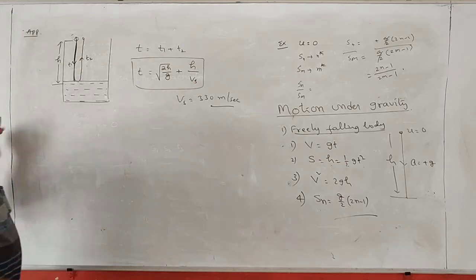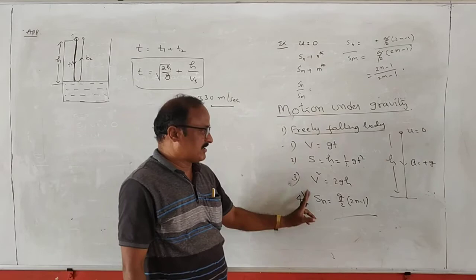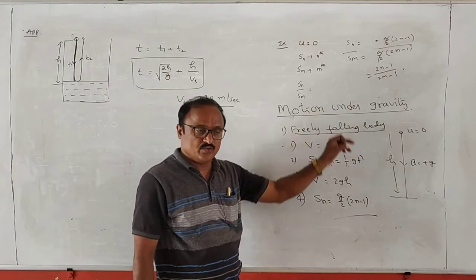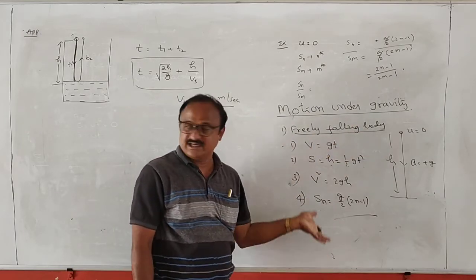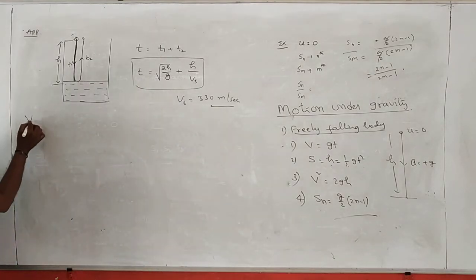And similar problems are there in case of freely falling bodies. But if we remember the freely falling bodies formulas, that is enough. Easily we can do any problem. Right? Okay. Next one is vertically projected body.